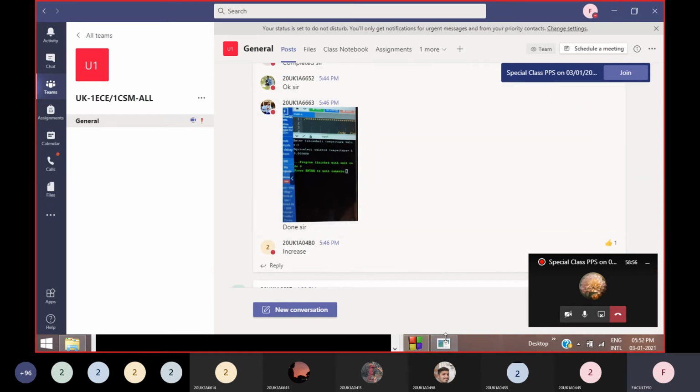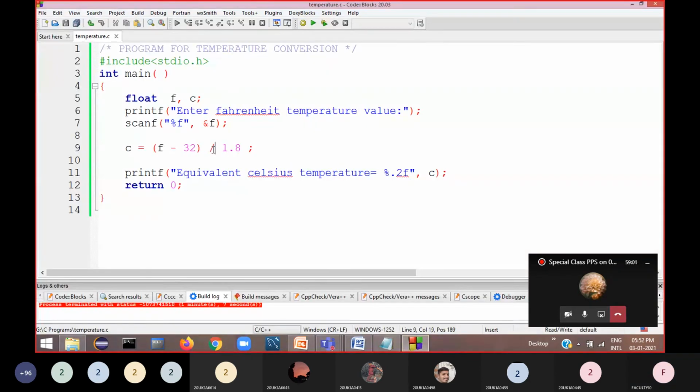Right. Now, I'll tell you what happens if we write like this. By mistake, you have written F minus 32 by 1.8. Okay, so I'll execute this. We'll see the result. Then after I'll tell you what is happening.